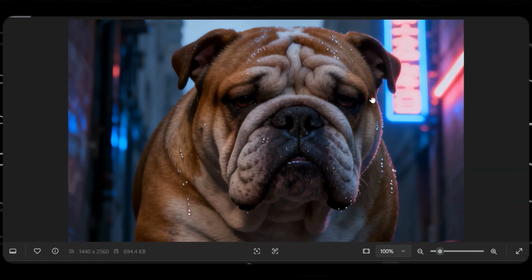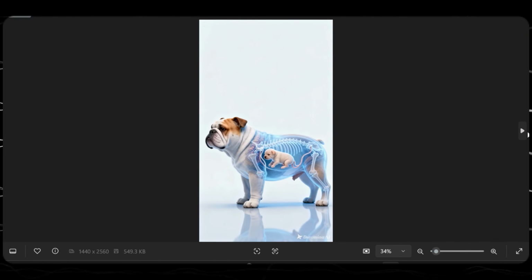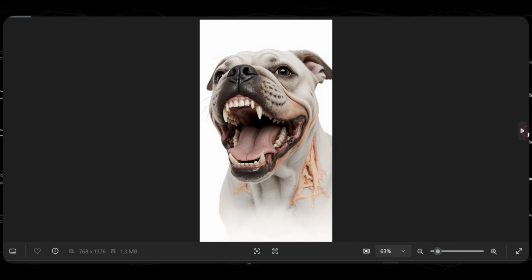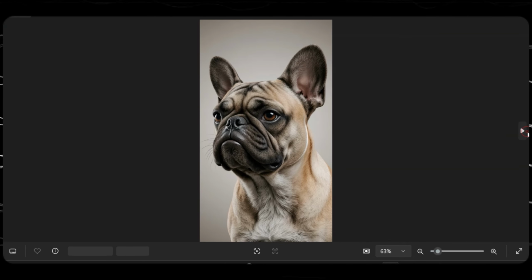This is the first image. We have here very high quality. The second one, third one, fourth, fifth, and this is the remaining.